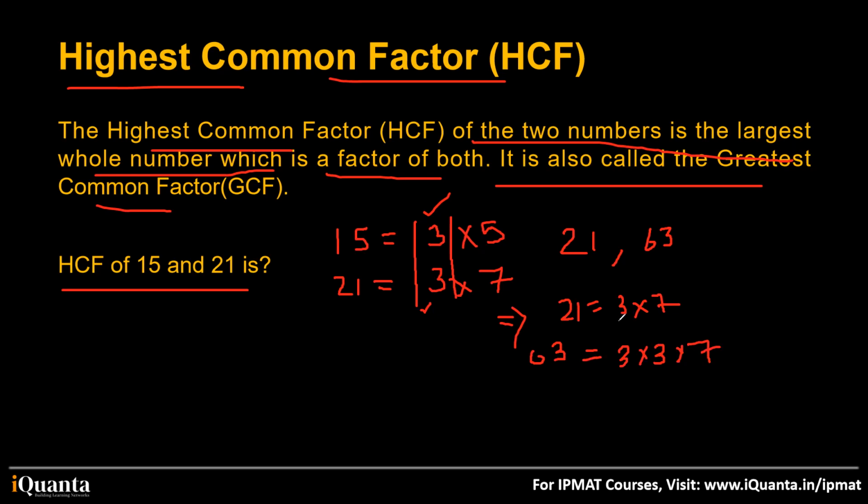So what is common? A 3 is common, a 7 is common. So I can find a multiplication of 3 and 7 common. So 3 into 7 will be the HCF. This is 21. So HCF of 21 and 63 is 21 only.